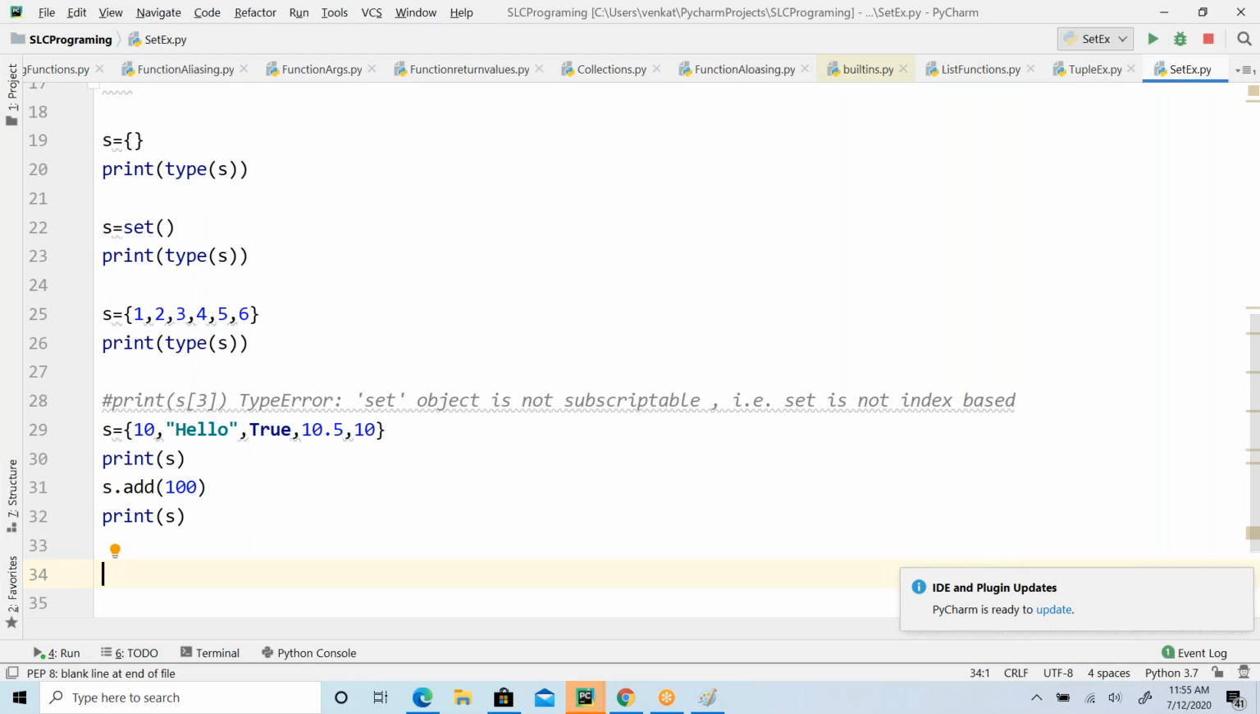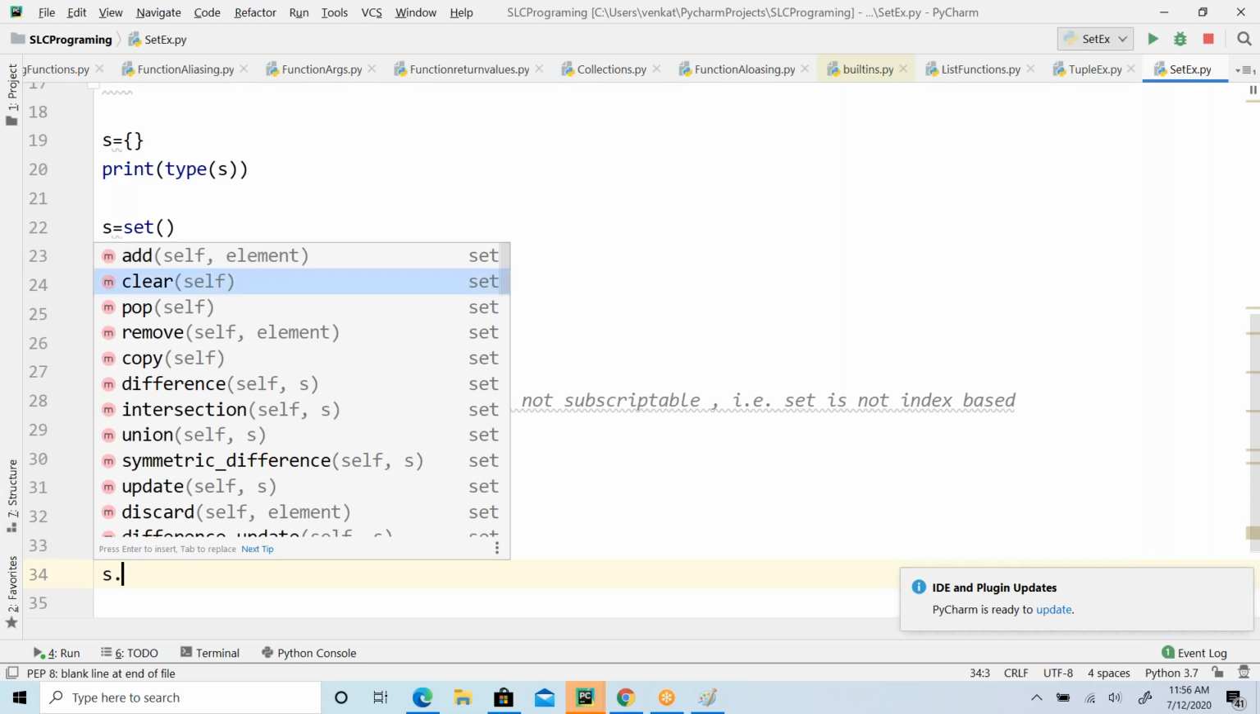Now you can play with all your set operations. In set, we have a number of functions. Do you remember mathematics? We have mathematical operations: union, intersection, symmetric difference. Sets and relations, you must have come across these terms in your school days or college days. You can apply all these things on set: difference, intersection, union, symmetric difference.